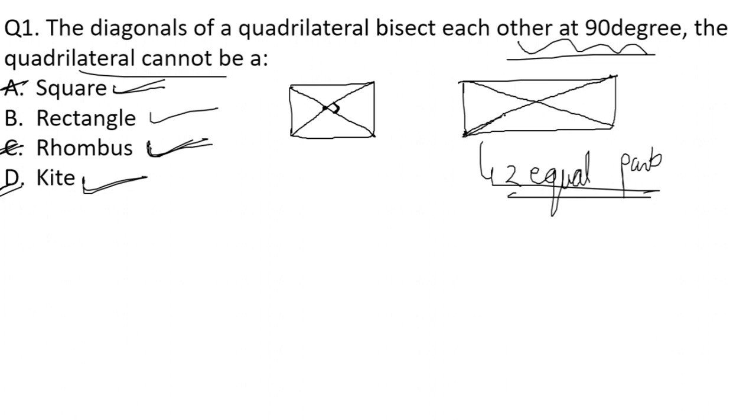For example, if we consider this particular diagonal, this diagonal is dividing the rectangle into this one part and the other part is this one, and both the parts are equal parts, but here the diagonal is not bisecting, or it's not cutting the other diagonal at 90 degrees. So the correct answer for the given question is option number B, and this is a question that is important,